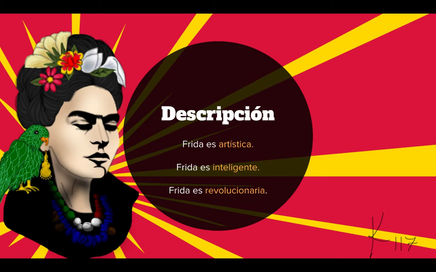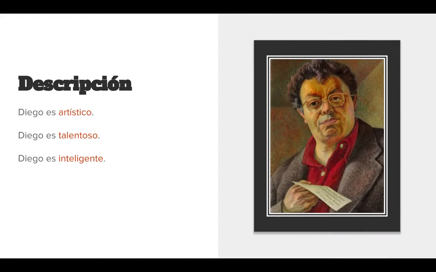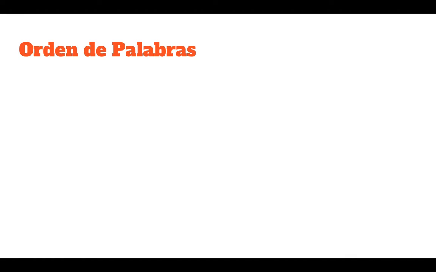For adjectives like inteligente, which does not take gender, neither feminine nor masculine, I would just say Frida es inteligente. Or another example is Frida es revolucionaria. Again, looking at these sentences, they're very simple, but they do something. They answer the question, ¿Cómo es ella? So let's take her husband, Diego Rivera. We do the same thing. Diego es artístico. Notice that it's artístico because he's a man. Diego es talentoso. And Diego es inteligente. Again, very simple structures, but they all answer the key question, ¿Cómo eres?